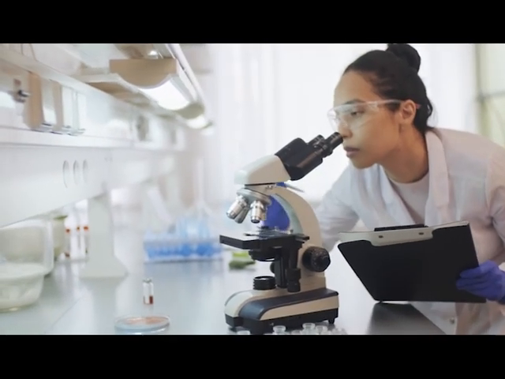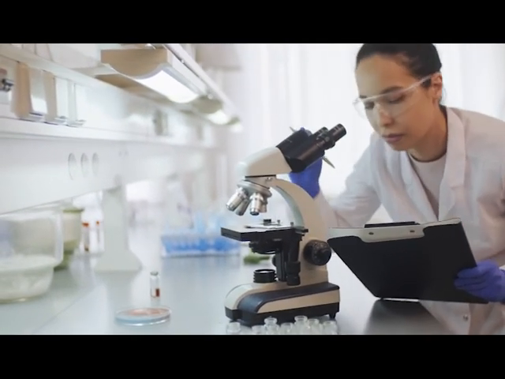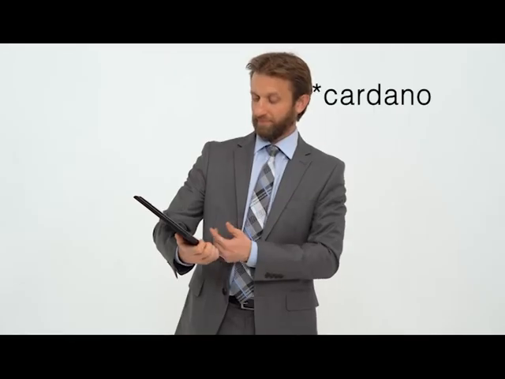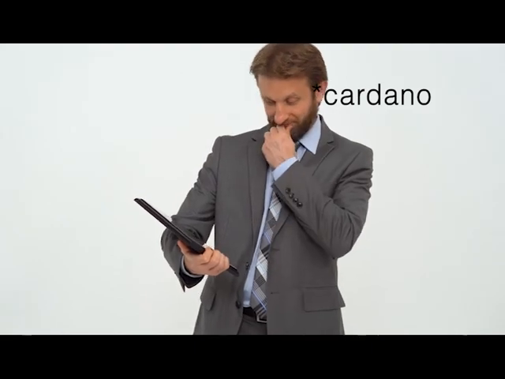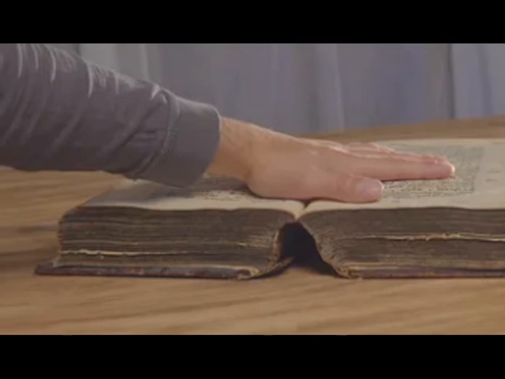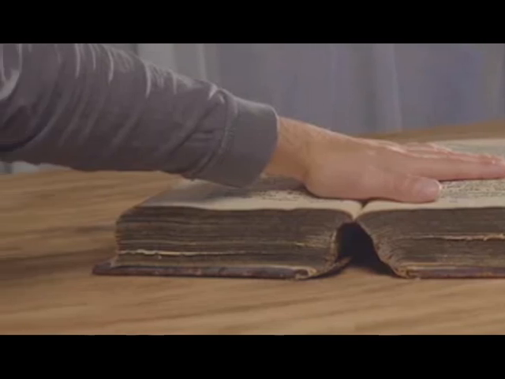Because Cardano wasn't just a mathematician, he was also a physicist, astronomer, chemist, biologist, and more. For him, the credit was more important than the position. But only one obstacle stood in his way, which was the oath that he took from Fontana. So he didn't publish it. This act of not publishing the solutions would have sealed the deal.